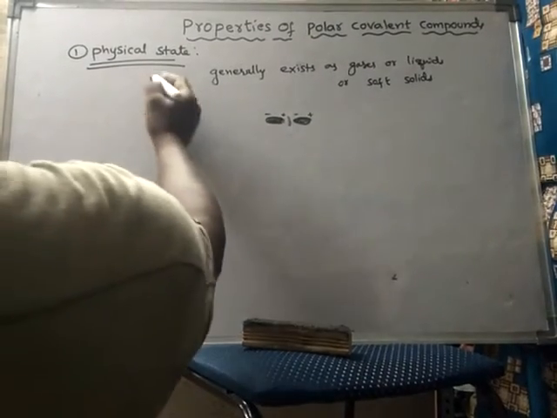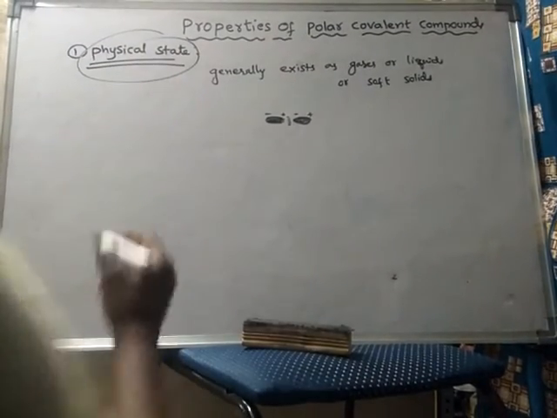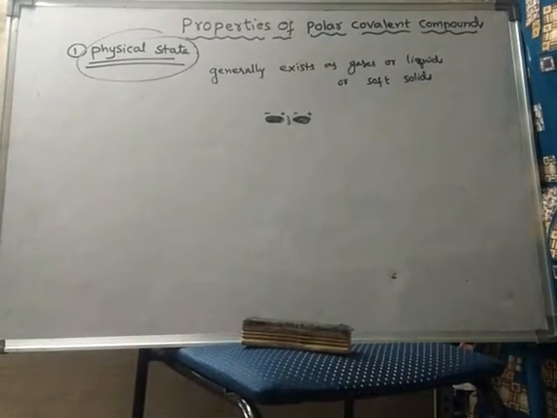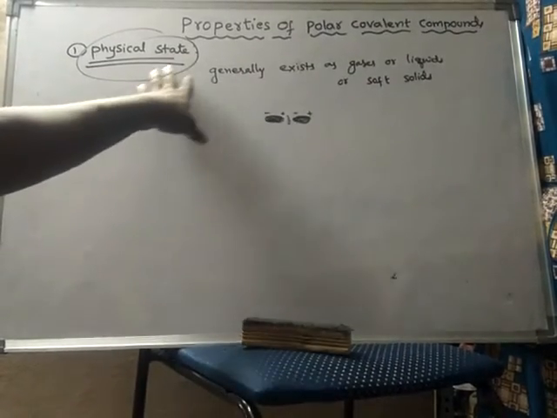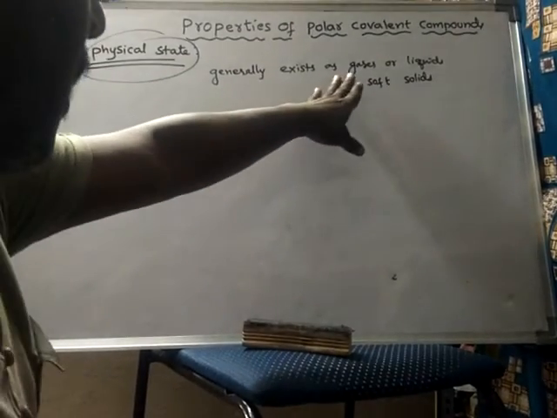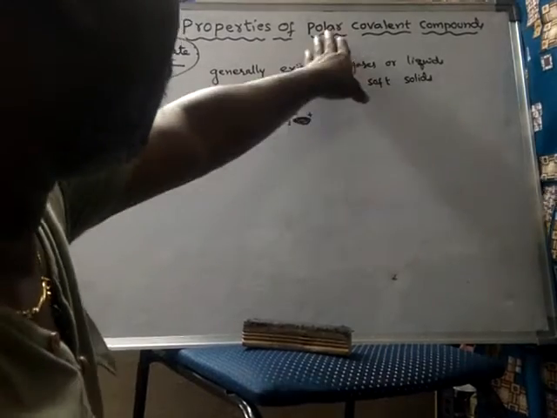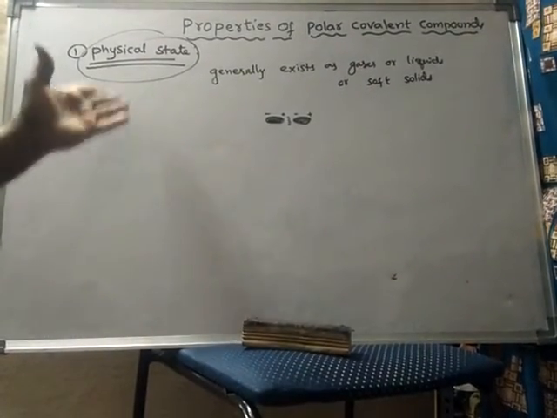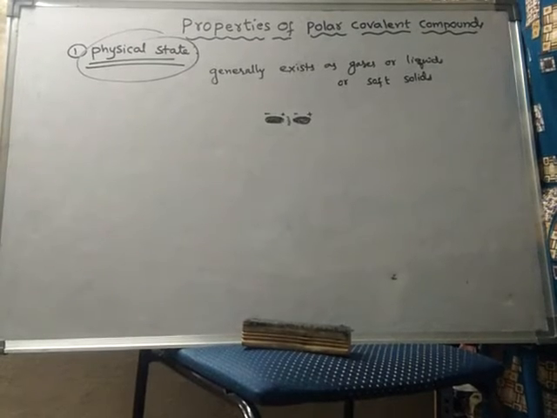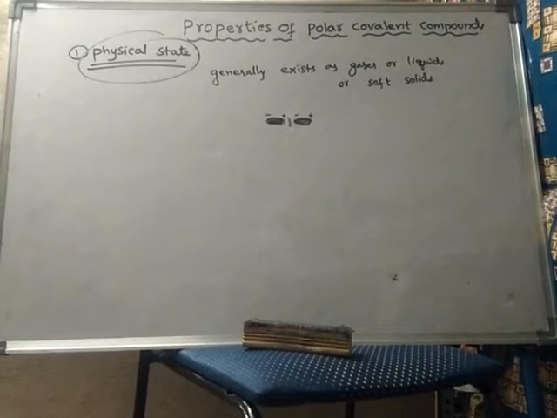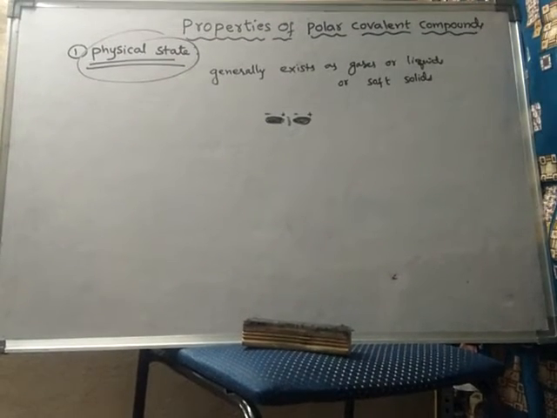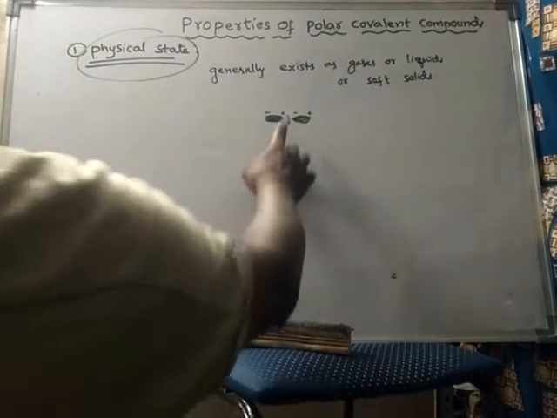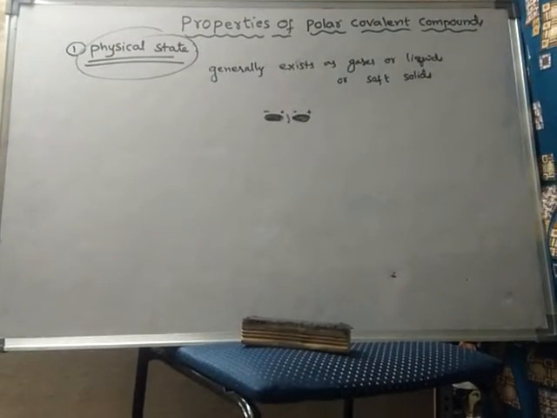See, the reason for the existence of different physical states of polar covalent compounds will be the same as for non-polar covalent compounds. That is, weak forces exist between the molecules, so they can be broken easily.